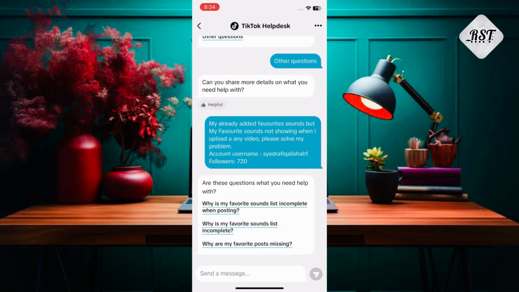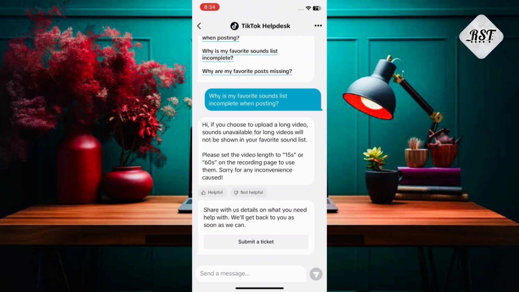Are these questions what you need help with? Why is my favorite sounds list incomplete when posting? Why is my favorite sounds list incomplete? And why are my favorite posts missing? You select the first option, that says why is my favorite sounds list incomplete when posting?